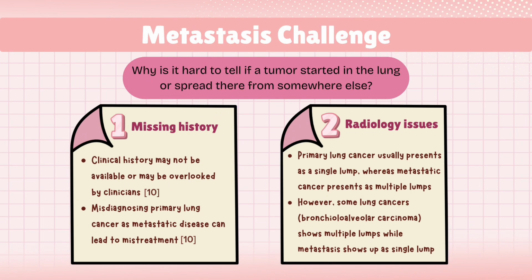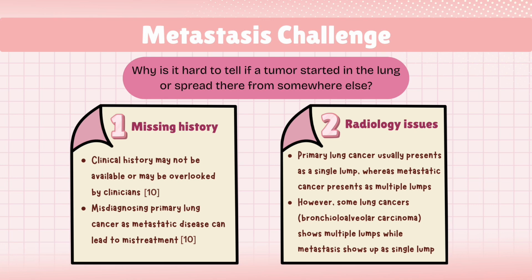First, we have missing history. Clinical history may not be available or may be overlooked by clinicians. If we misdiagnose a primary lung cancer as metastatic disease or vice versa, the patient may receive an entirely wrong treatment protocol. Second, we have radiology issues. Typically, primary lung cancer appears as a single lump, while metastasis shows up as multiple. But some lung cancers, like bronchioloalveolar carcinoma, can present with multiple nodules, while a single solitary metastasis can easily mimic a primary tumor.